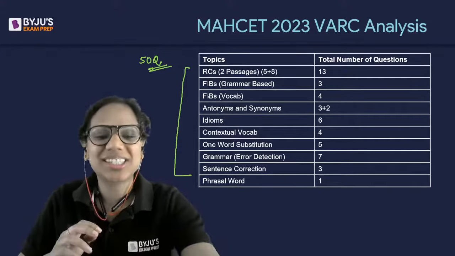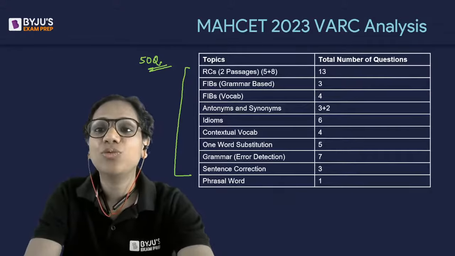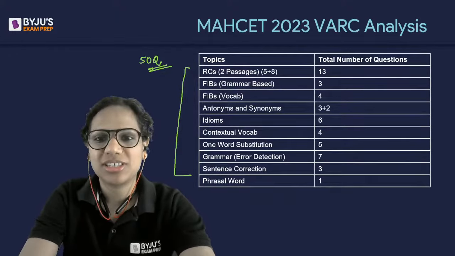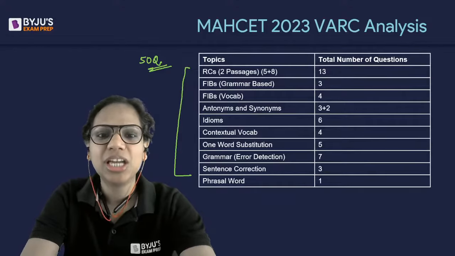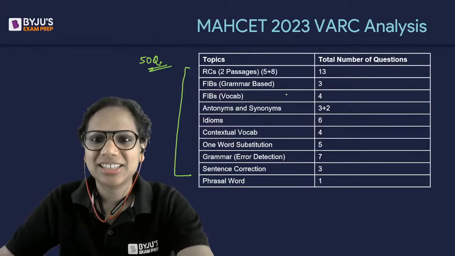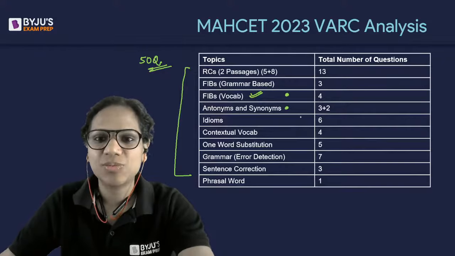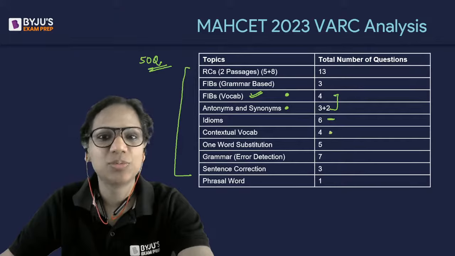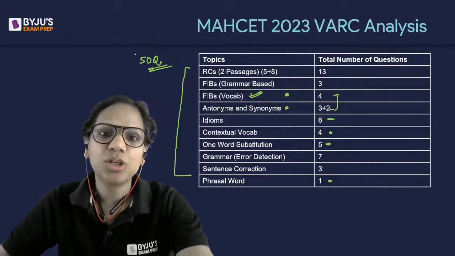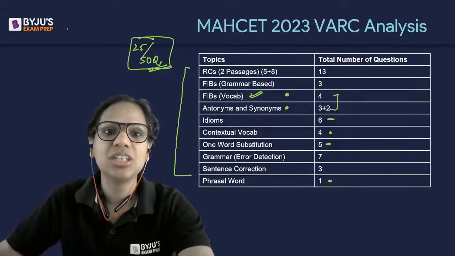Let's first look at the question types that came in the exam. My aim is to show you that vocabulary emerges as the most important area. Count the number of questions and tell me how many questions from VARC came. From vocabulary came, FIB is based on vocabulary, antonym, synonym. So 9 plus 6, 15, 15 plus 4, 19, 19 plus 5, 24. And even phrasal verbs. So 25 out of 50 questions, that means half of your VARC section is vocabulary.